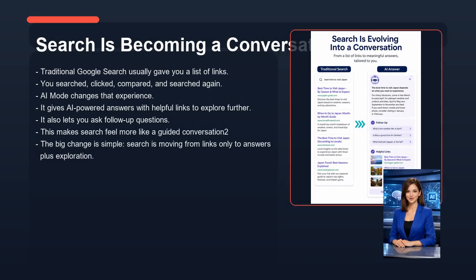Traditional Google search usually gave you a list of links. You searched, clicked, compared, and searched again. AI mode changes that experience. It gives AI-powered answers with helpful links to explore further. It also lets you ask follow-up questions. This makes search feel more like a guided conversation too. The big change is simple. Search is moving from links only to answers plus exploration.